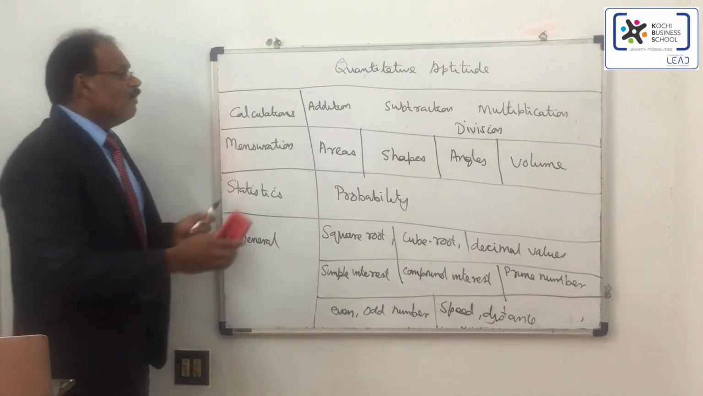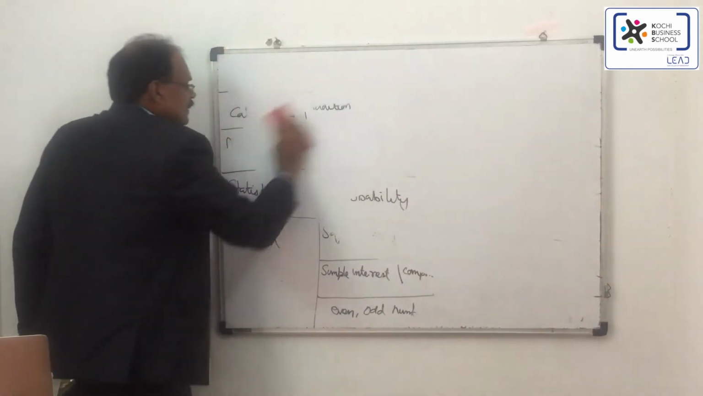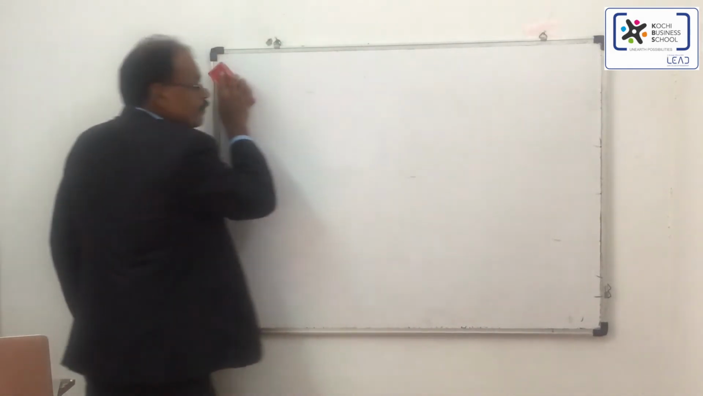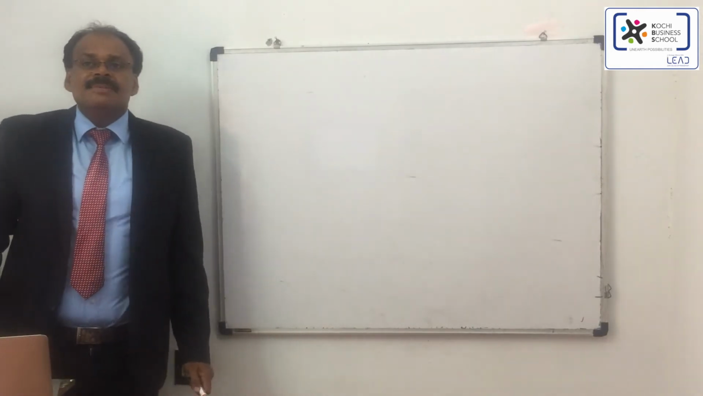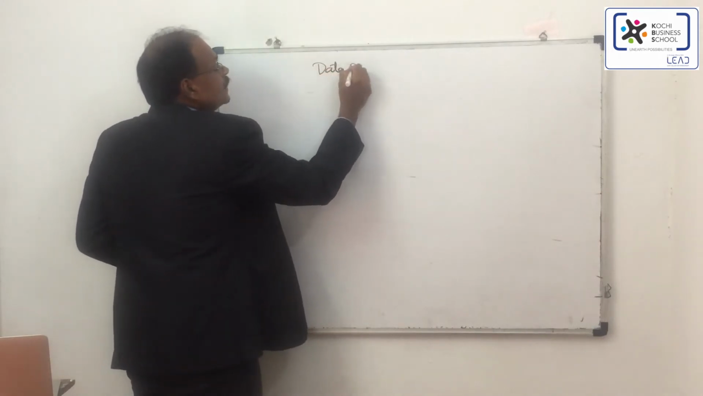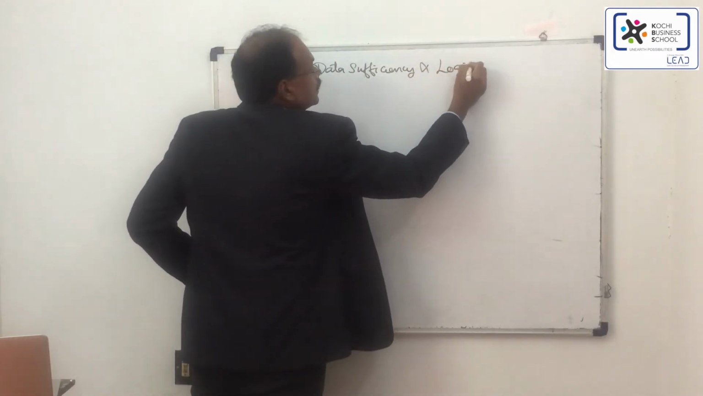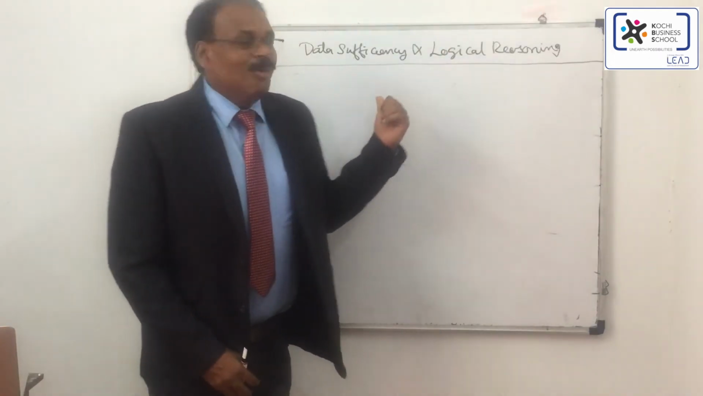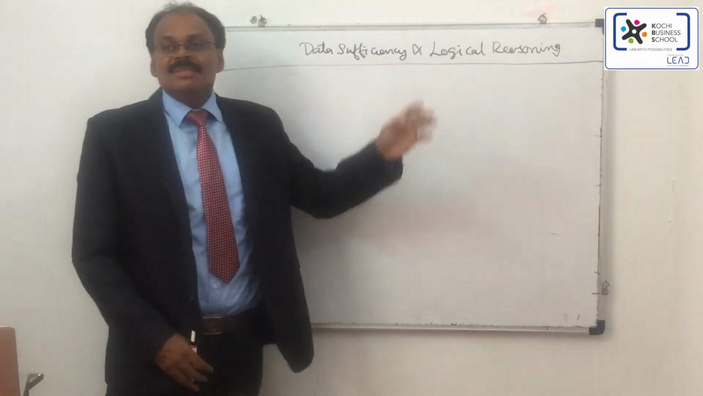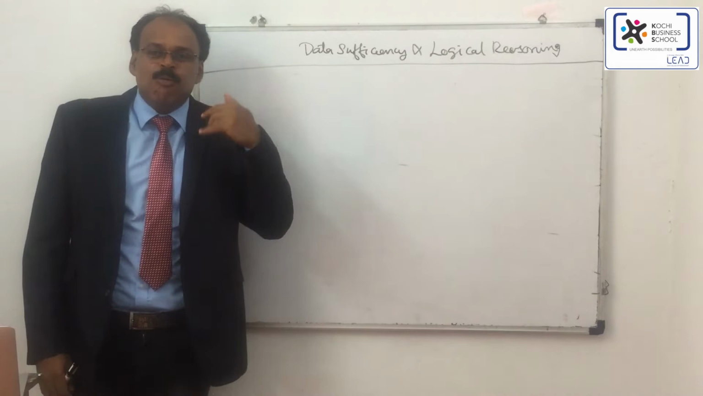Now we will find what all questions are being asked in the next section. The name of the next section is data sufficiency and logical reasoning. So now we are going to see what are the sections that come in data sufficiency and logical reasoning. So it has again like 5 sections.